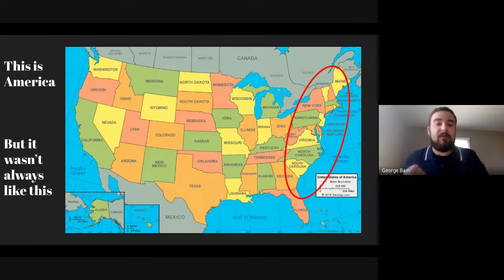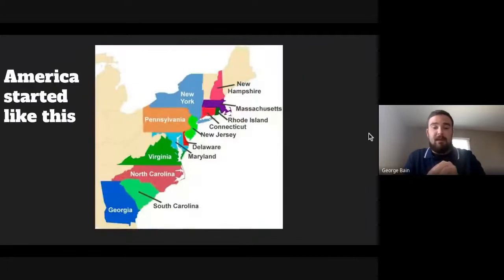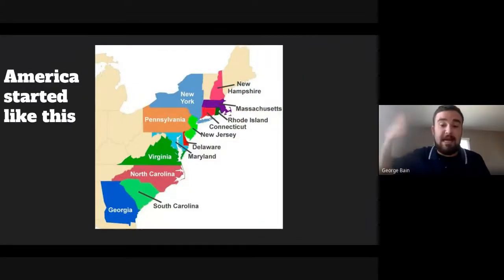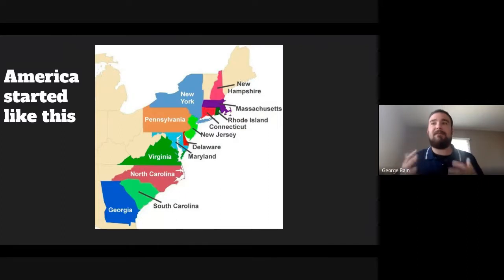There were some French and some Spanish, but mostly Native Americans had lived in this land. When we zoom in a little bit, we know that America started like this, and our whole last unit was talking about these 13 colonies. Hopefully this isn't the first time you're seeing this map, and you can recall some of that prior knowledge.